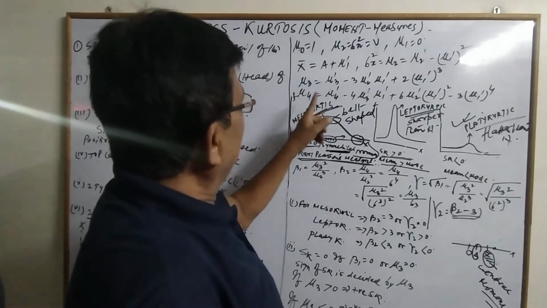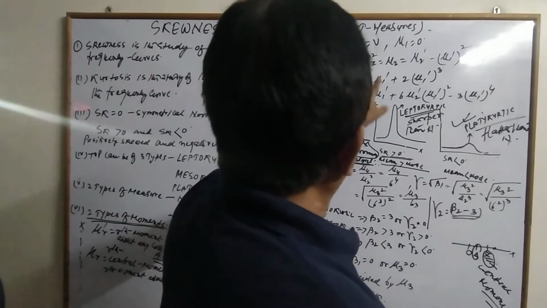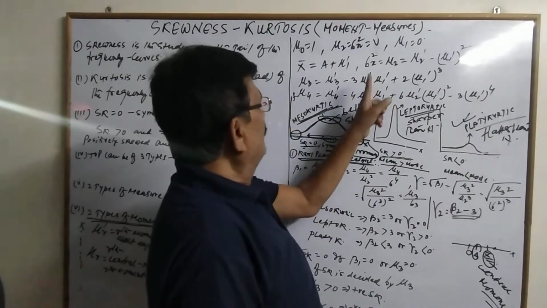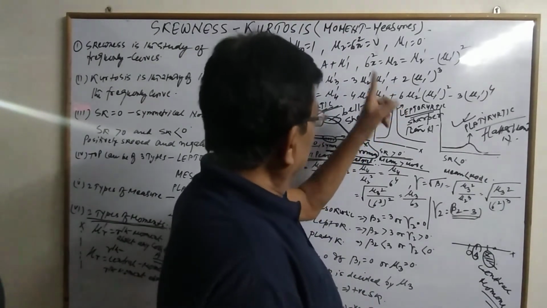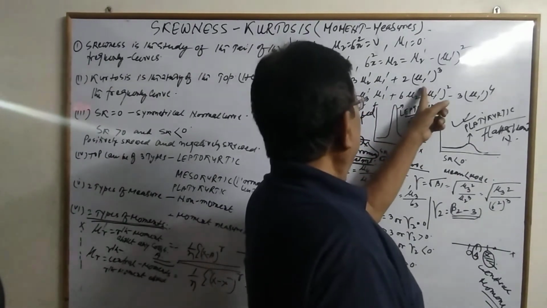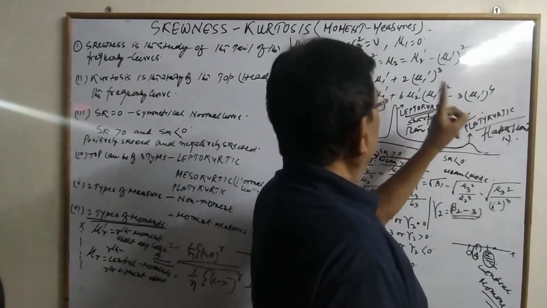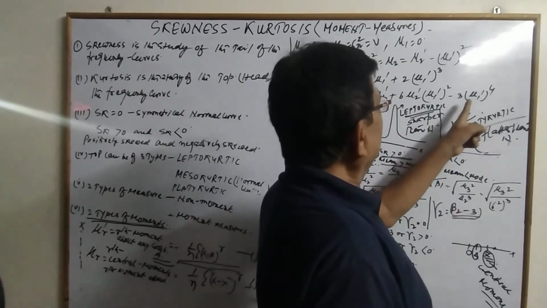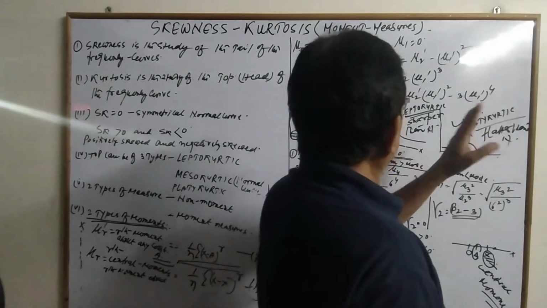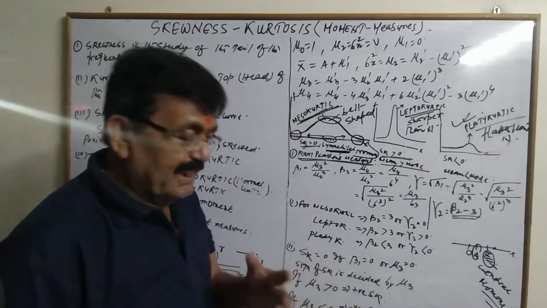So fourth central moment is fourth moment around any constant minus 4 mu3 dash. This is third moment around any constant, first moment around any constant, and 6 mu2 dash, second moment around any constant, and a square of the first moment around any constant, and minus 3 mu1 dash raised to the power 4. So this happens to be the formulas to be used, or it has to be memorized from exam point of view.